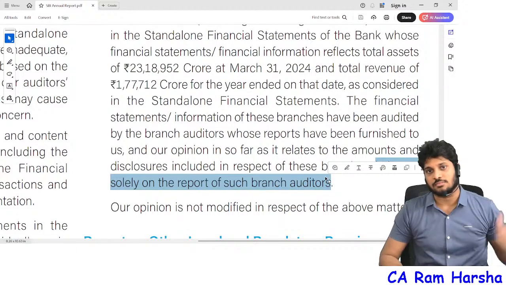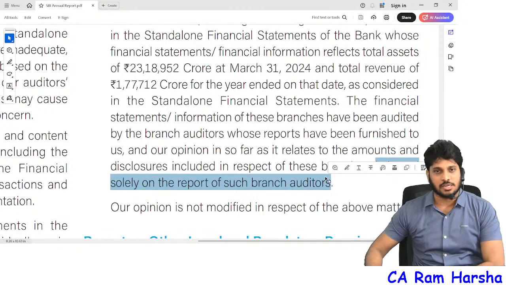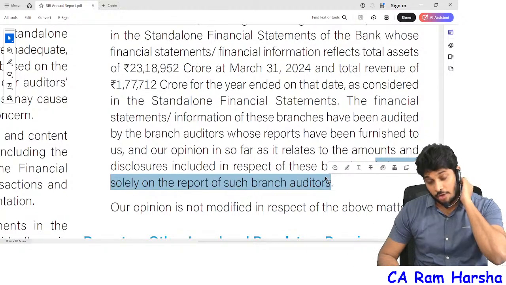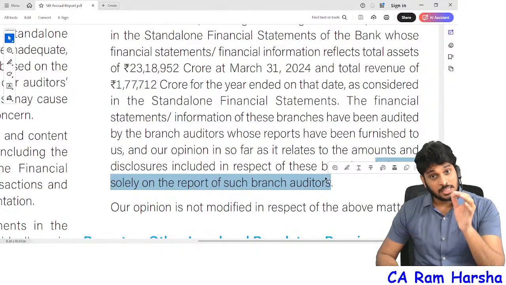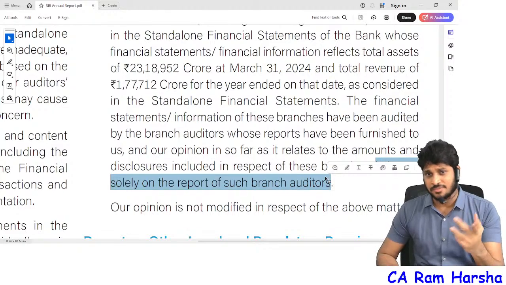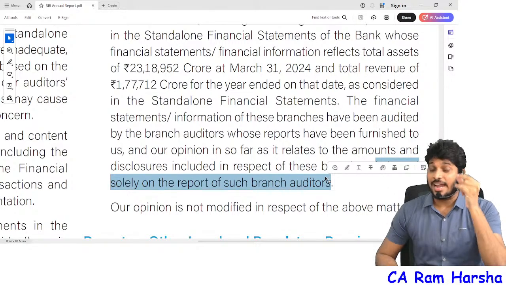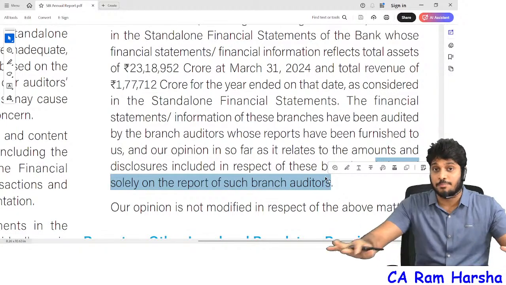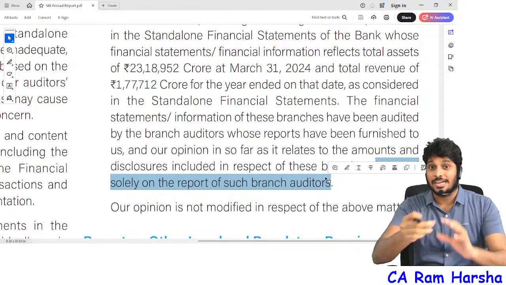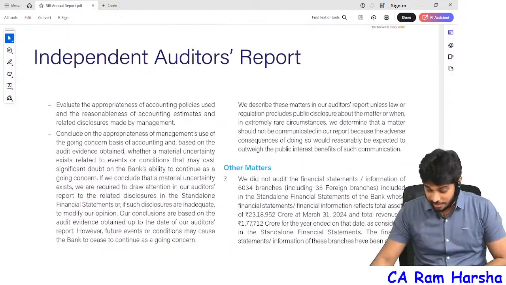Division of responsibility. In fact, recently in August 2024, NFRA discovered a fraud with respect to Coffee Day, where KPMG firm is the auditor, and the firm was levied a 10 crore penalty. The engagement partner was levied approximately a 50 lakh penalty. And under the SQC standard, the engagement quality control reviewer was levied a 25 lakh penalty. NFRA mentioned in the order that BSR and Co does not comply with the SA 600 requirements. Now let us understand the beauty of SA 600. Before I go further, the other matter paragraph, I hope you understood.